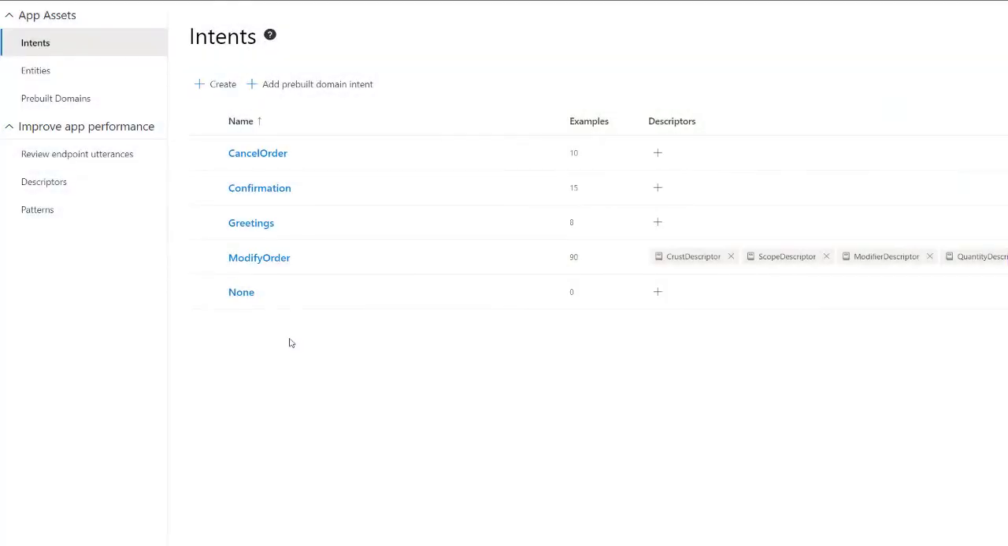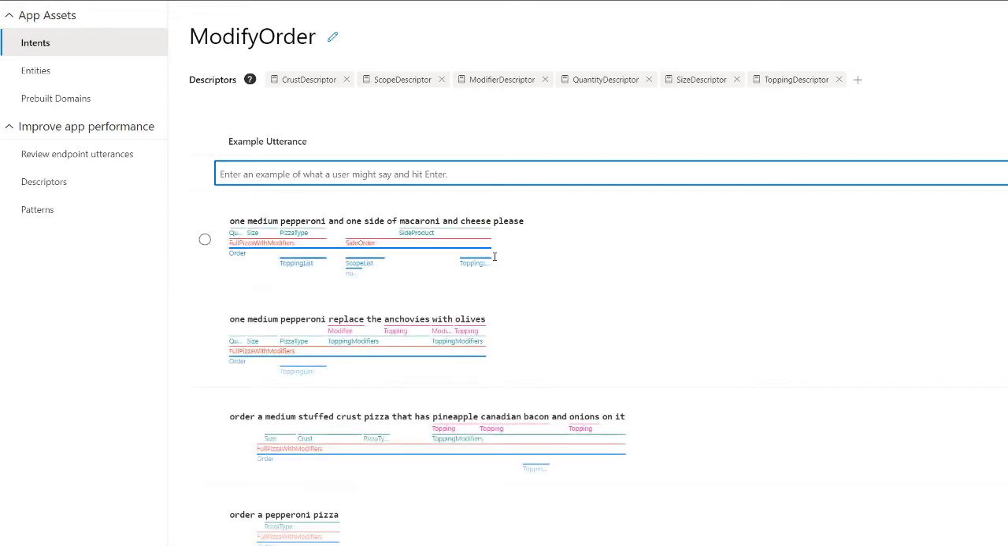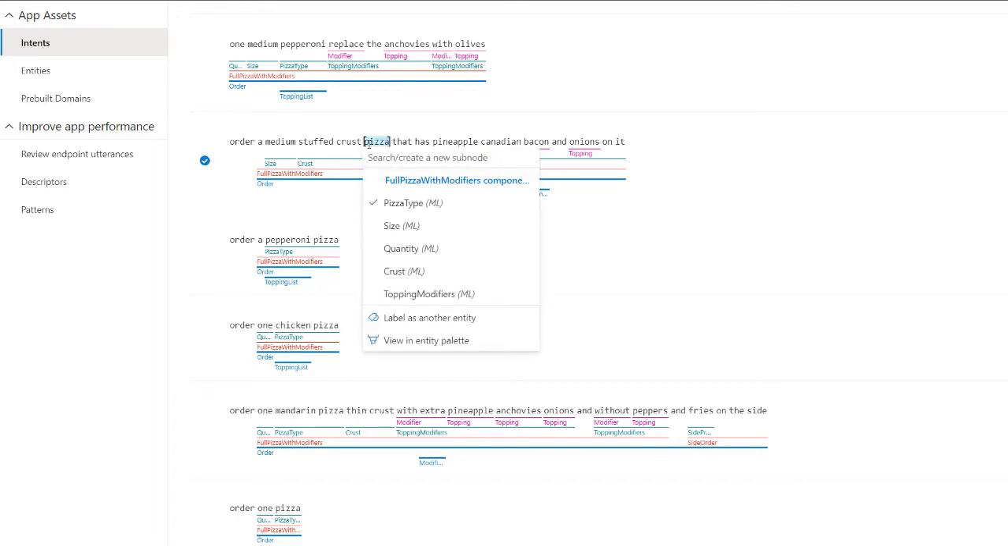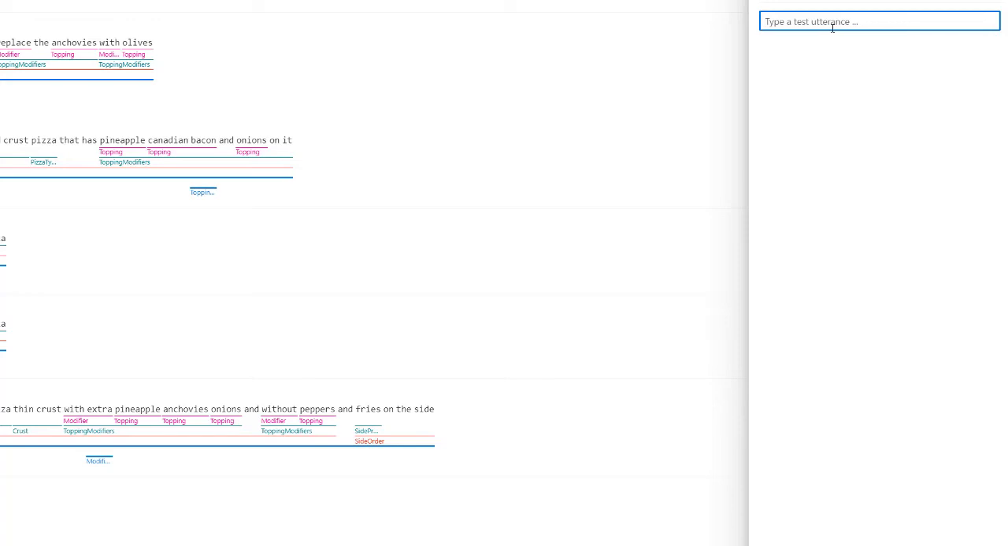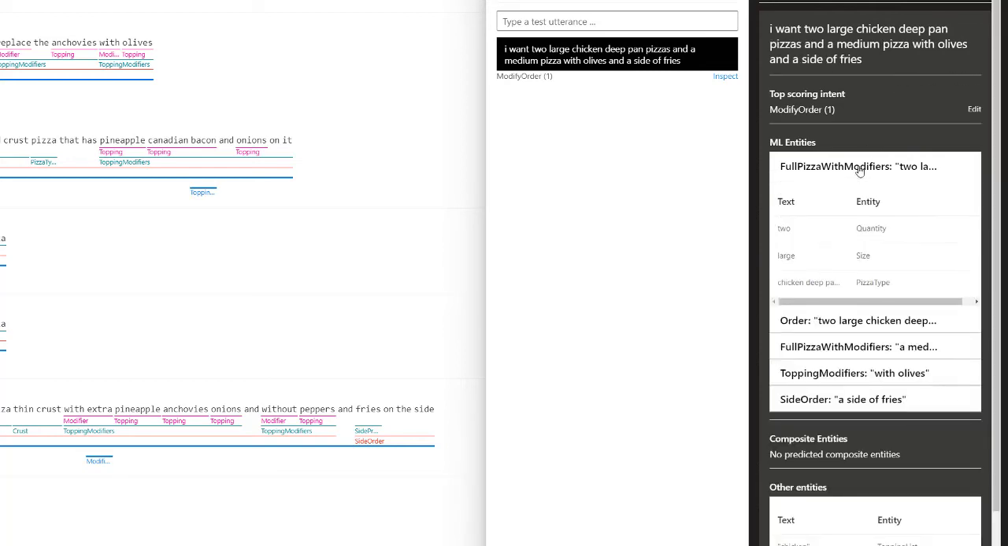The Language Understanding Intelligence Service, more commonly known as LUIS, sees a significant portal refresh, with a dramatically improved labelling experience, making it easier than ever to build apps and bots that can understand the complex language that people tend to use. For example, someone ordering a pizza might say, "I want 2 large chicken deep pan pizzas with a medium pizza with olives and a side of fries." This is a complex order, but using the new machine-learned entity labeling and decomposition allows you to extract actionable data with ease.